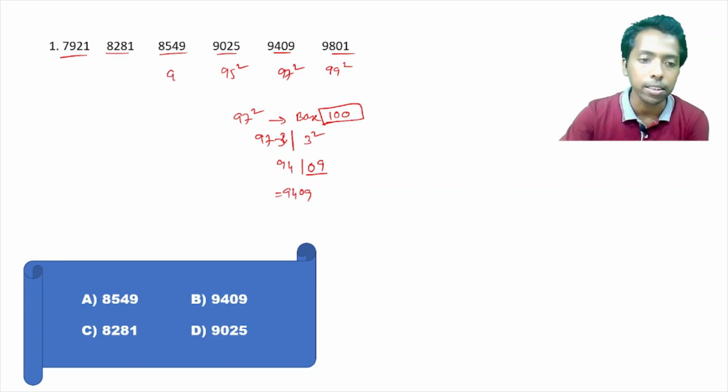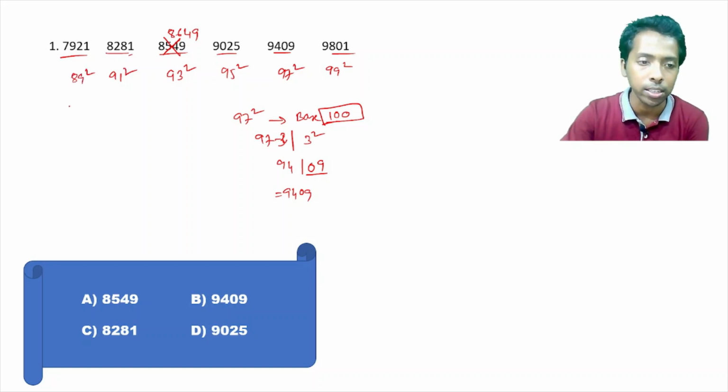Now this is 93 square. 3 square is 7 square 49, 7 less than 97, that is 86. So this is wrong here. This would be 8649. Let's check the others as well. This is 91 square. 9 square 81. 9 less than 91, that is 82. This is okay. This is 89 square.